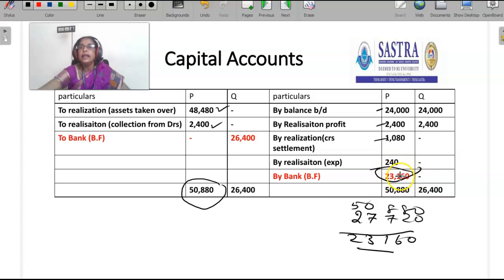Okay. Then we will see Q's account. Q's account total is 26,400 rupees. The firm has to settle 26,400 rupees to Q. Okay. So, this is the way to prepare the capital account. Here, P has to bring cash rupees 23,160 and Q has to be settled 26,400 rupees.